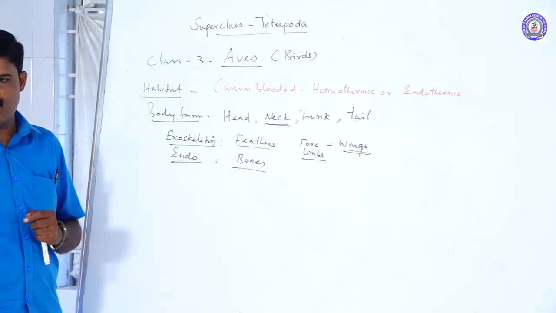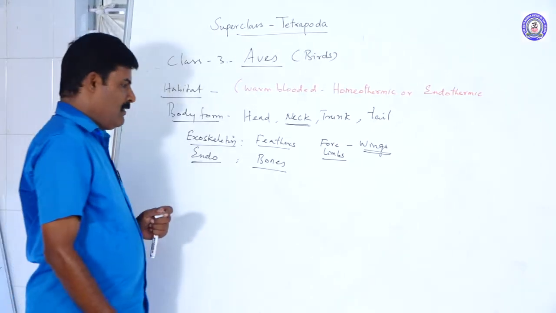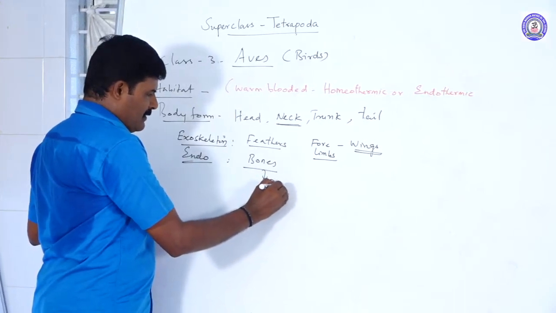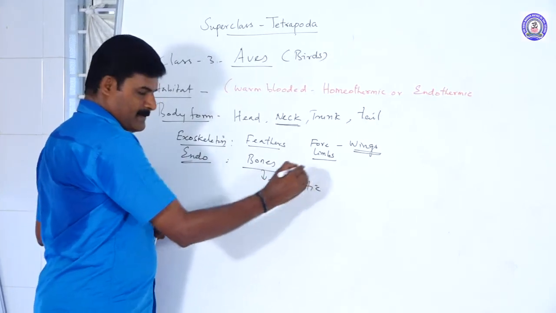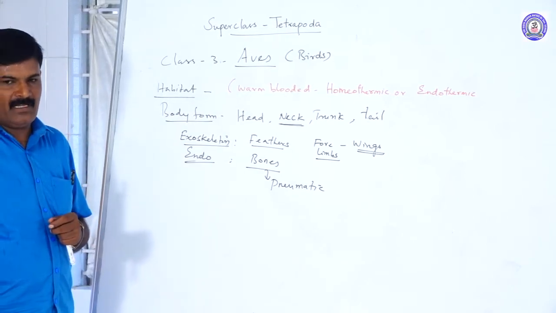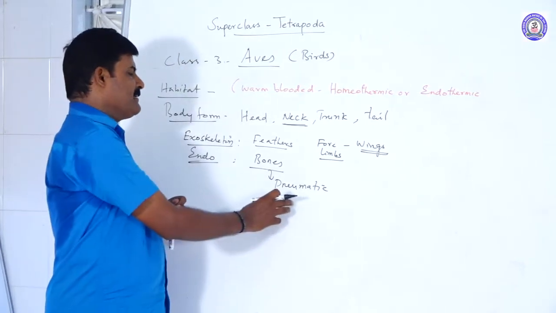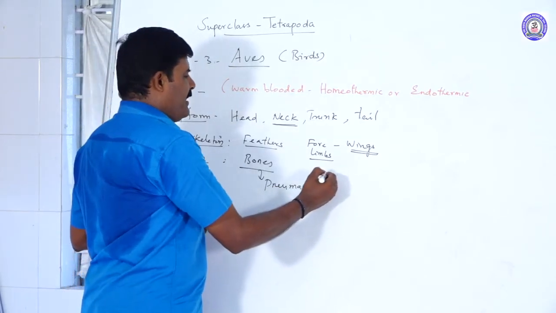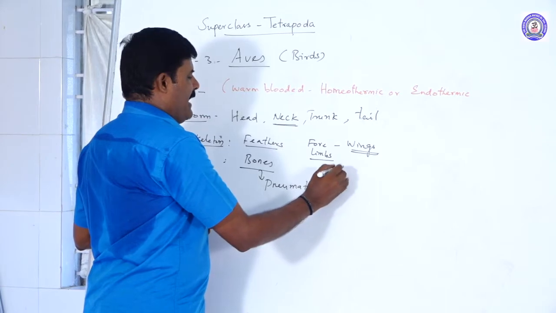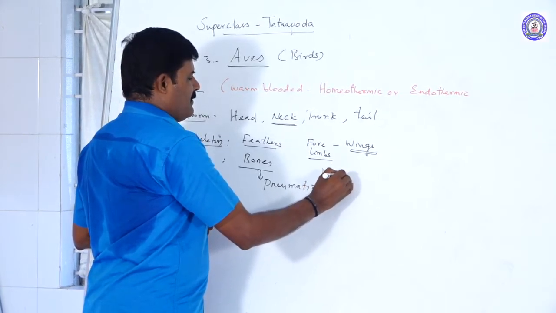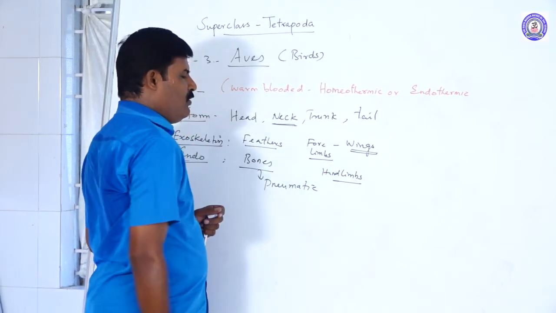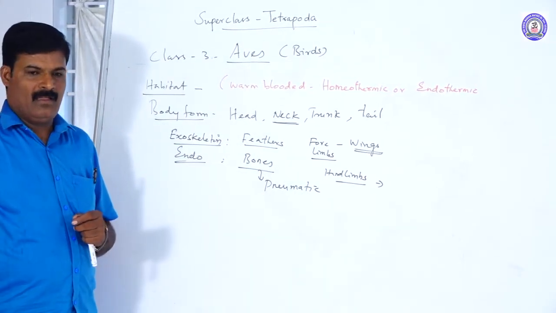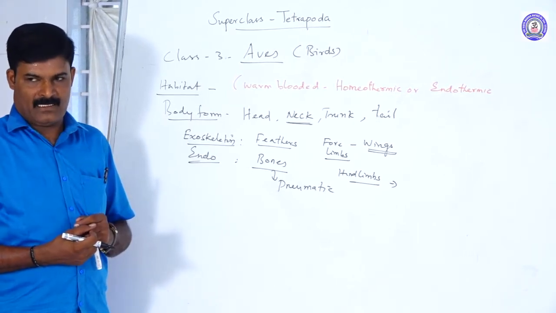What is the special kind of bones present in birds? The bones have air-filled cavities, commonly known as pneumatic bones. Pneumatic bones have air-filled cavities, so they give light weight to the bones. The hind limbs are modified into legs. These legs help them in walking and perching.